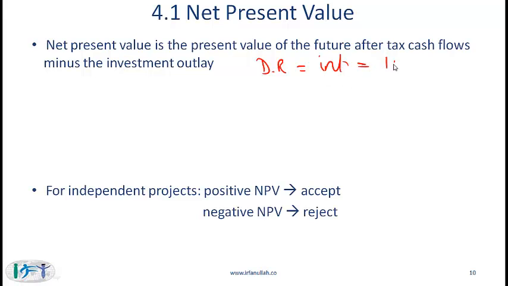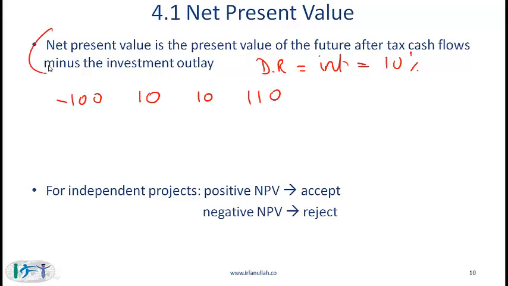Let's say in our example that is 10%. We are considering a project where we invest 100 today, and after 1 year we will make 10. After 2 years we make 10 again, and after 3 years we make 110. What is the NPV of this project?